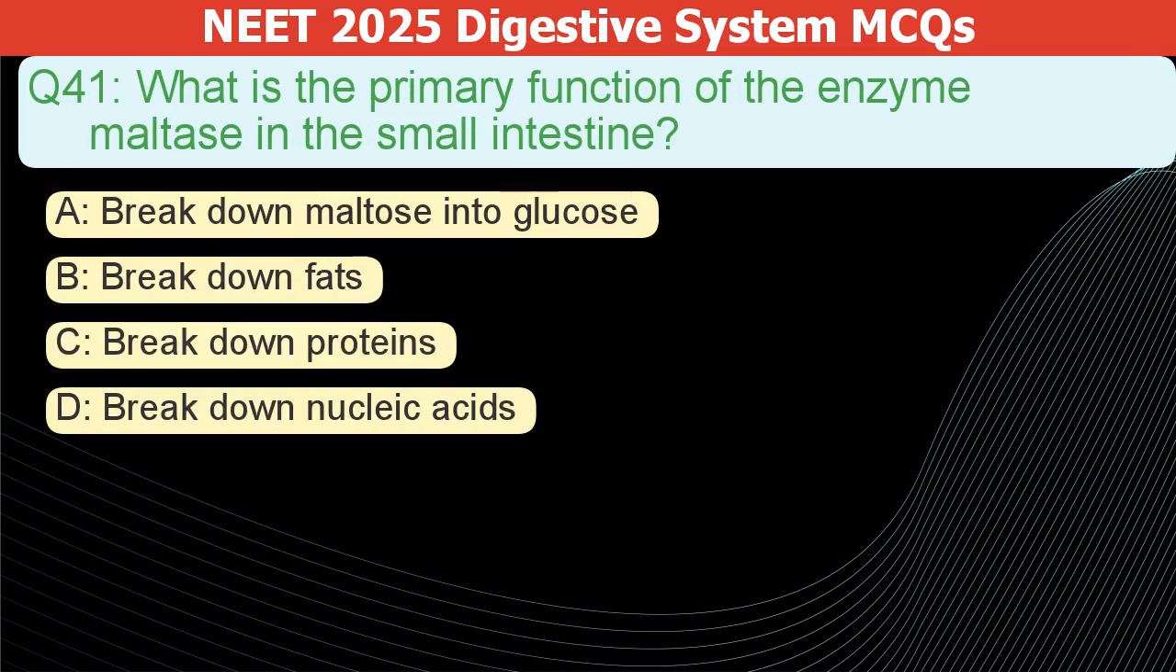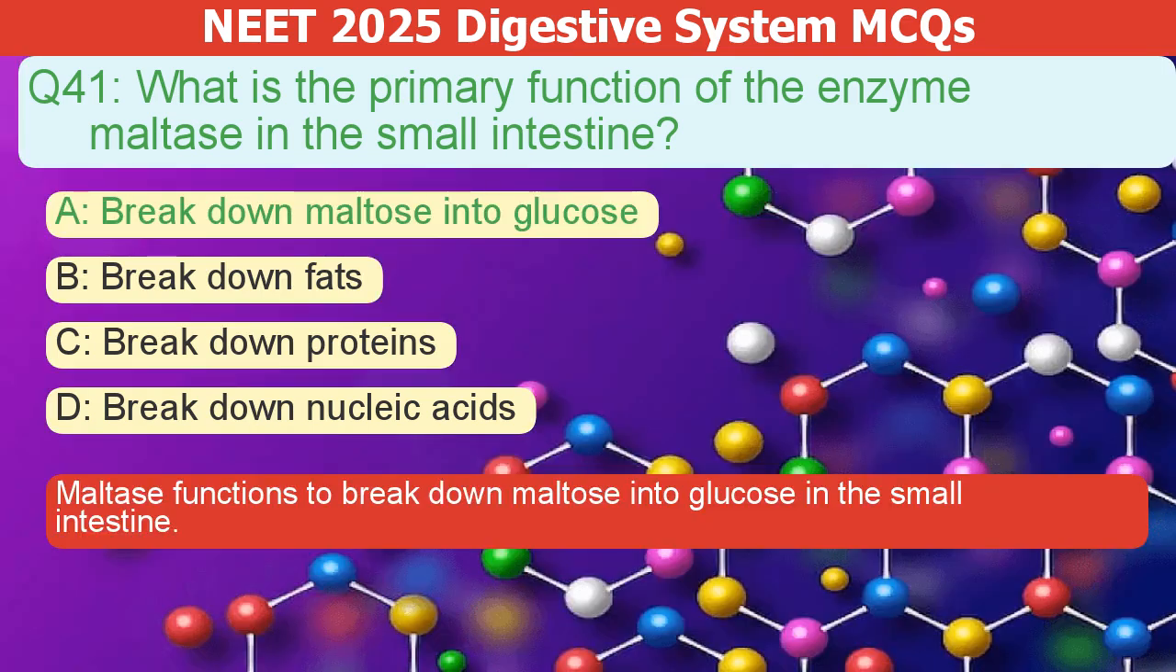What is the primary function of the enzyme maltase in the small intestine? A. Break down maltose into glucose. B. Break down fats. C. Break down proteins. D. Break down nucleic acids. The correct answer is A. Maltase breaks down maltose into glucose in the small intestine.